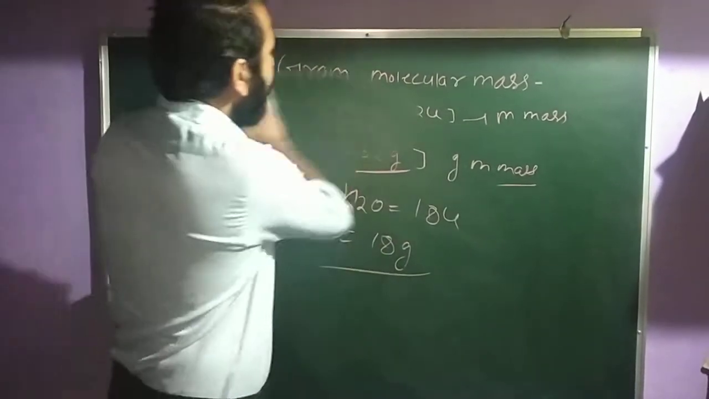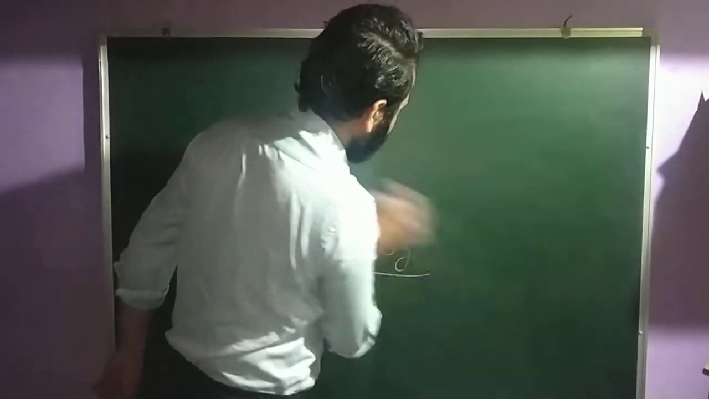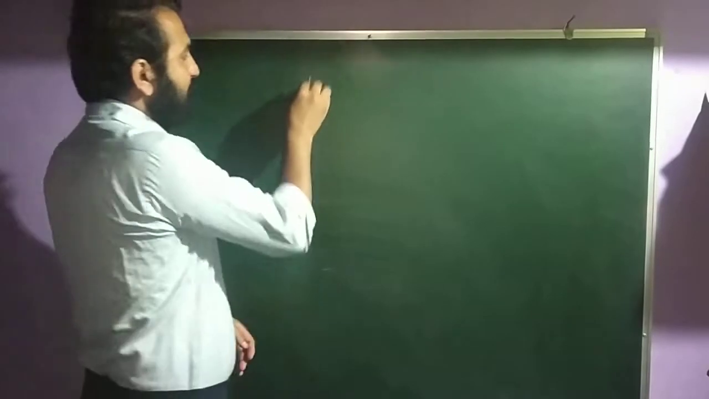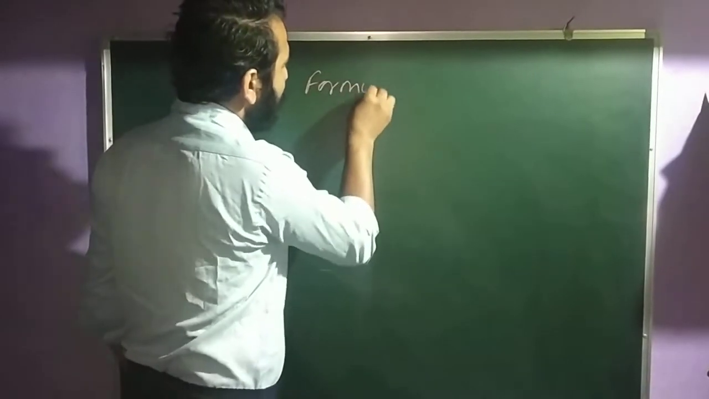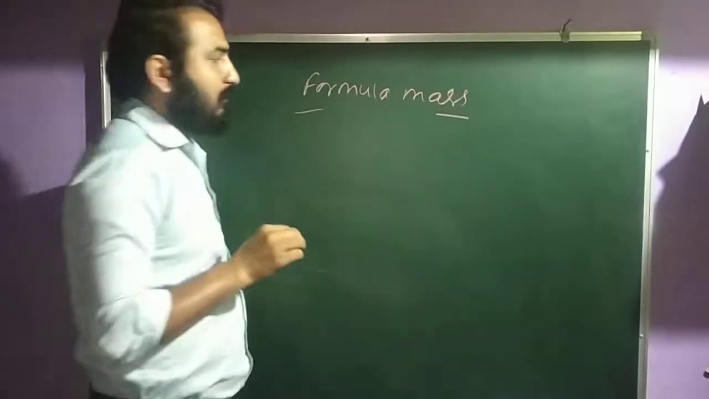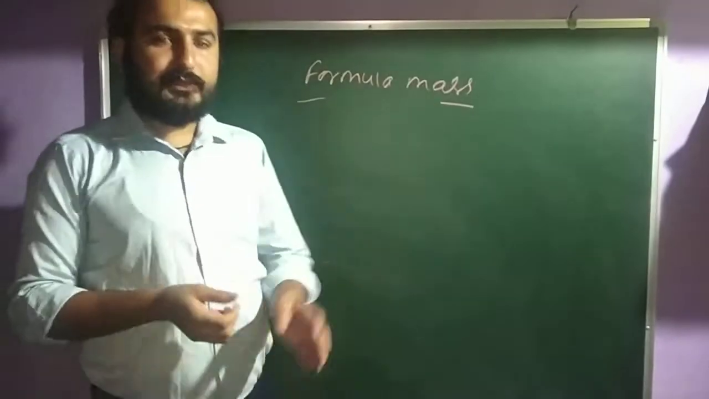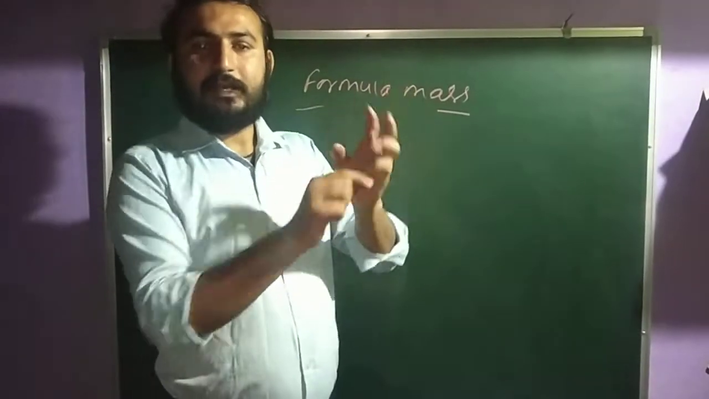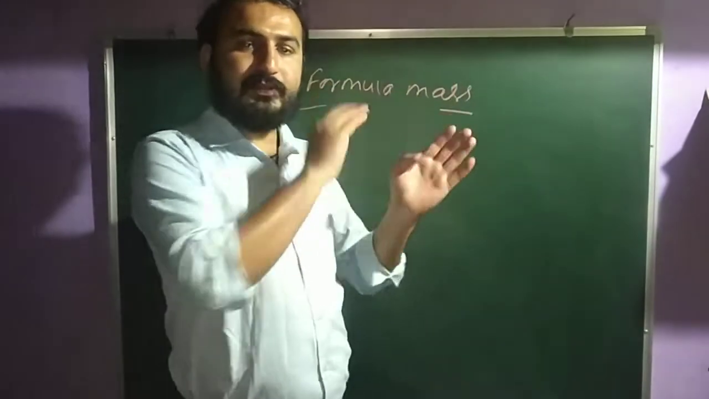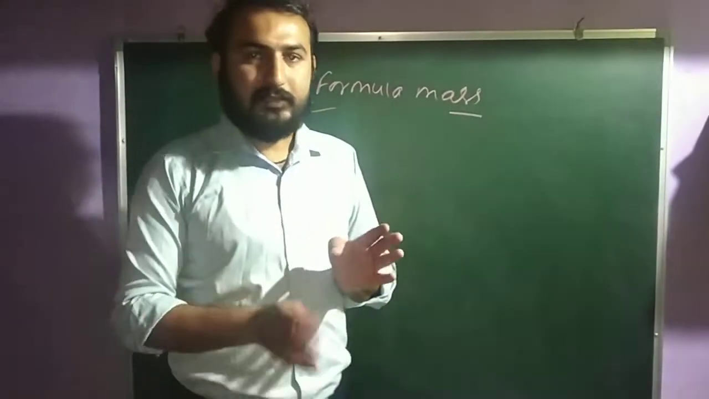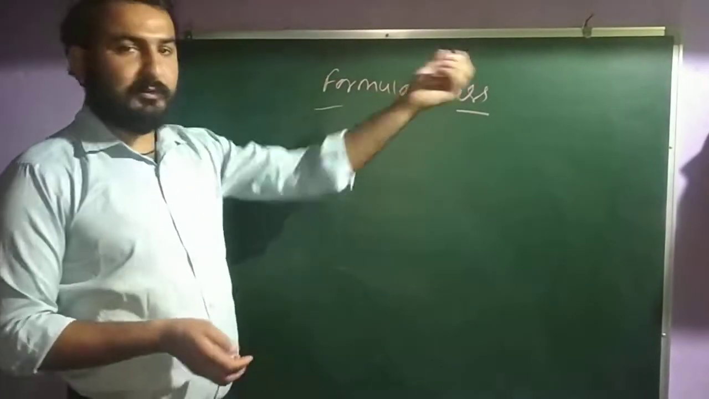After this we have a small term called the formula mass. Clear? All the masses, the atomic masses, the molecular masses, the gram molecular masses, and the formula masses, the method of calculation of these masses is the same, but there is a change in some units. Clear? So now let's discuss what the formula mass is.